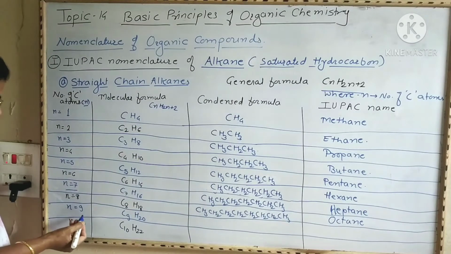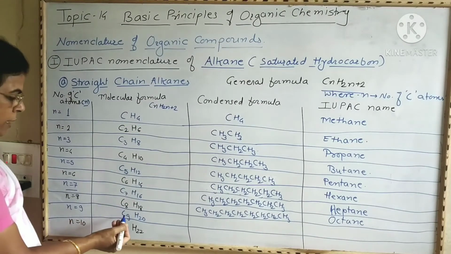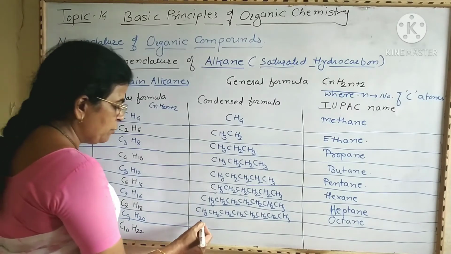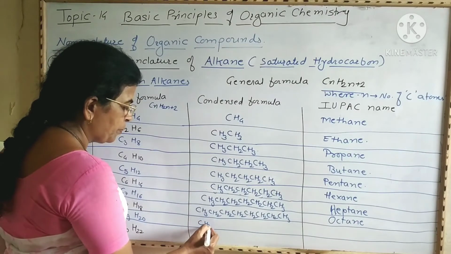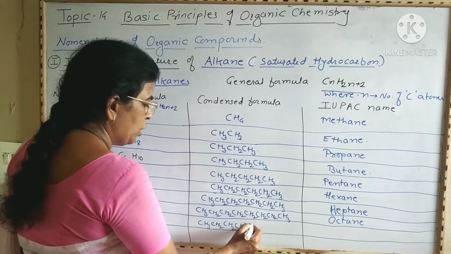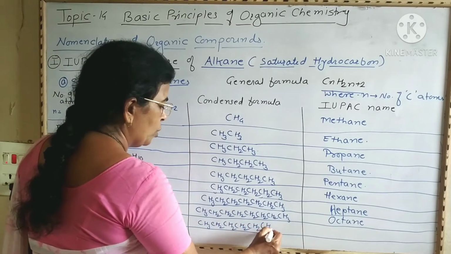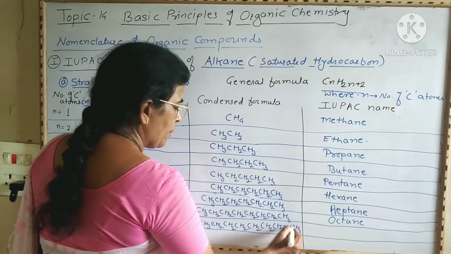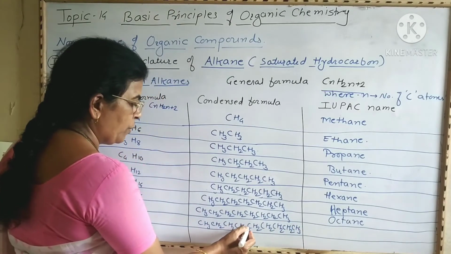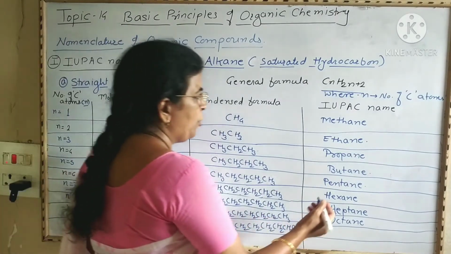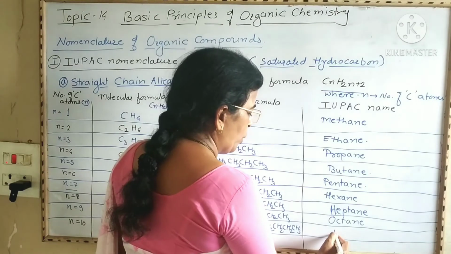Then if N is equal to 9, that is the number of carbon atoms becomes 9, then the molecular formula becomes C9H20 and the condensed formula becomes CH3, CH2, CH2, CH2, CH2, CH2, CH2, CH2, CH3, with carbons 1, 2, 3, 4, 5, 6, 7, 8, 9. And the IUPAC nomenclature becomes nonane.